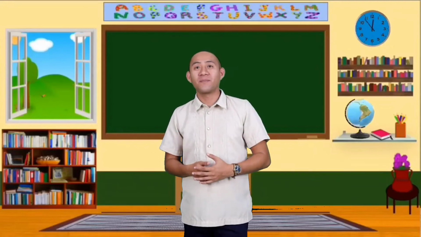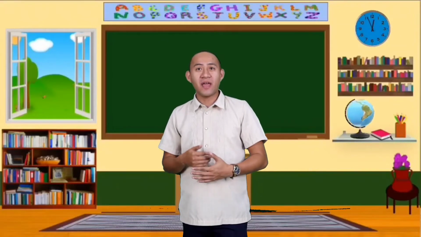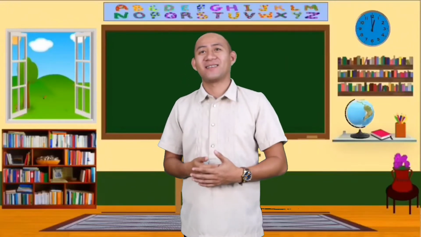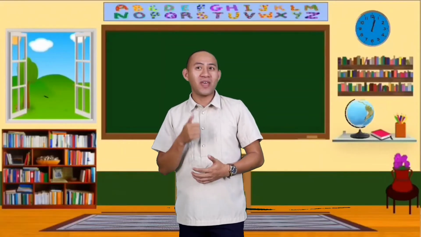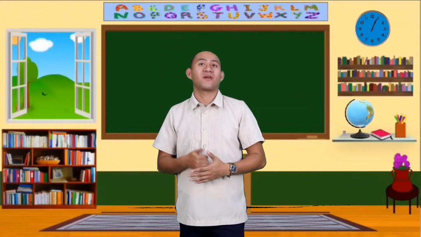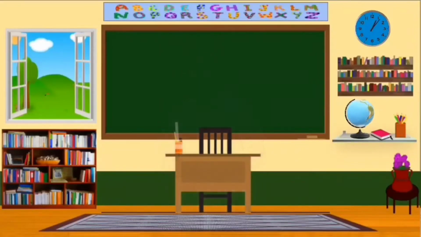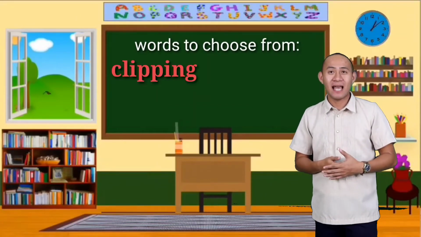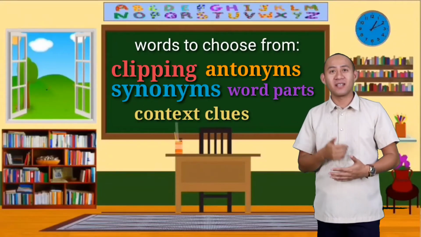Some words are formed through shortcuts. Even if some word parts are removed, there is still meaning in it. Have you encountered words like this? Do you know what this kind of word is? Don't you know that there are different types of it? If you know what those are, you may put your answers on the blank provided. There are words to choose from: clipping, antonyms, synonyms, word parts, and context clues.